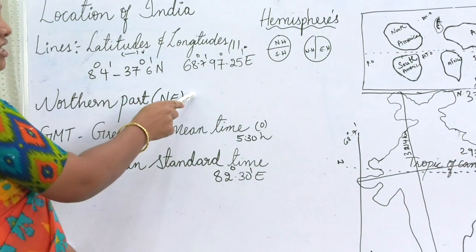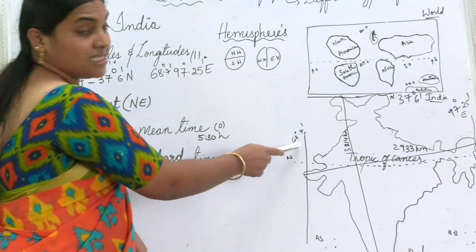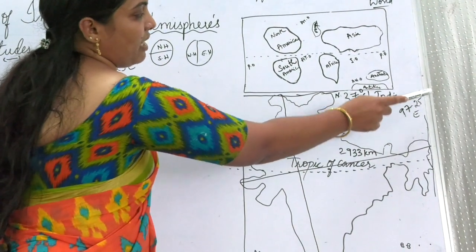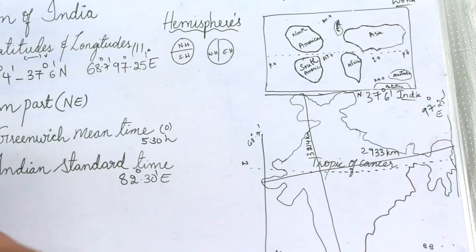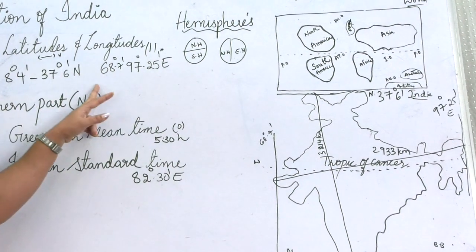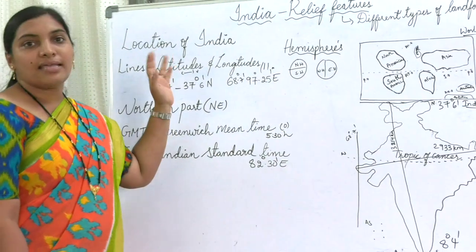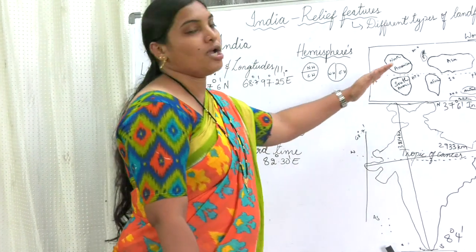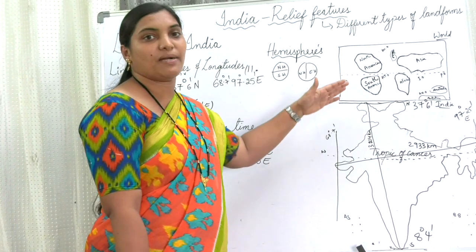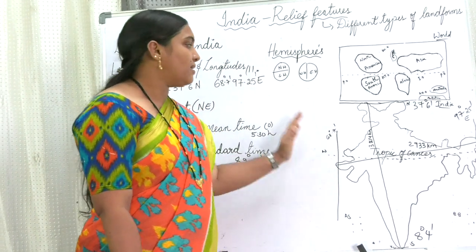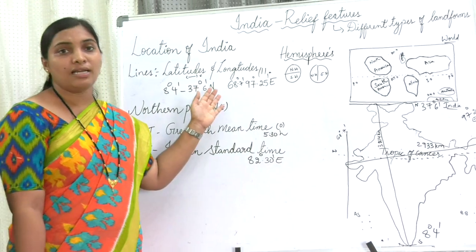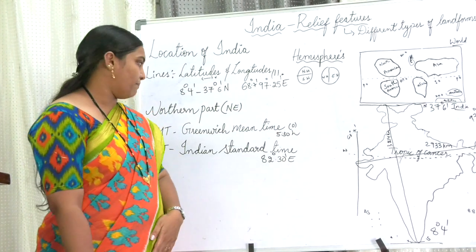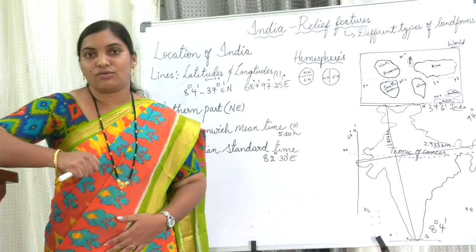Whereas if you come to longitudes, India lies between 68 degrees 7 minutes to 97 degrees 25 minutes east longitude. East longitude. So this is the longitudinal and the latitudinal location of our country. India lies in the northeast part of the northern hemisphere, and this is the longitudinal and latitudinal description of India.